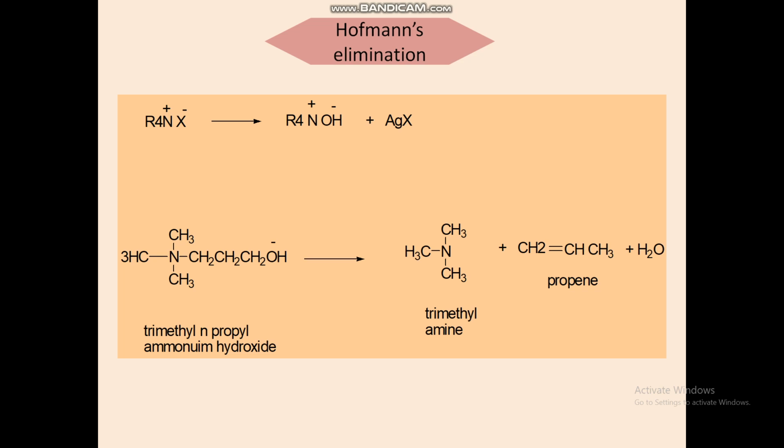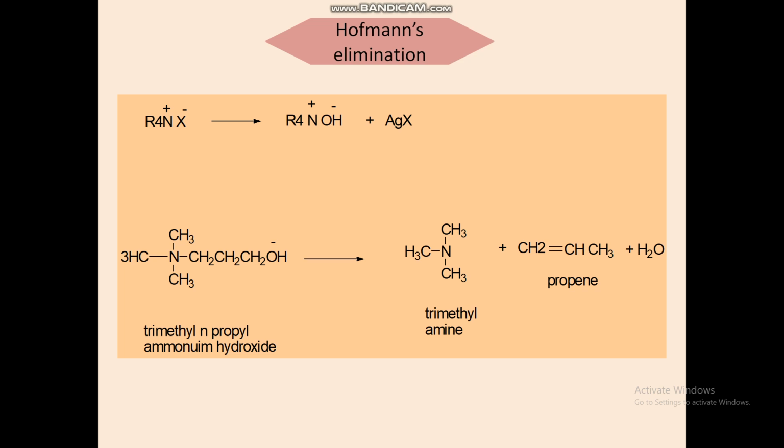Students, you understand what exhaustive methylation of amine is. Hoffman's elimination is based on the exhaustive methylation. Any amine, primary, secondary or tertiary, is converted into quaternary ammonium hydroxide by treatment with excess methyl iodide and moist silver oxide.